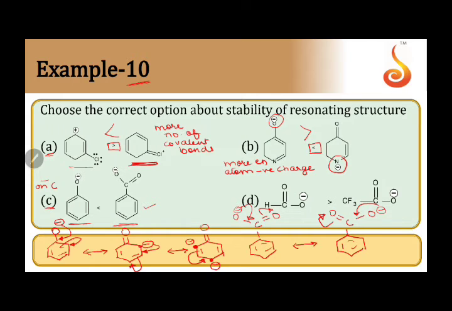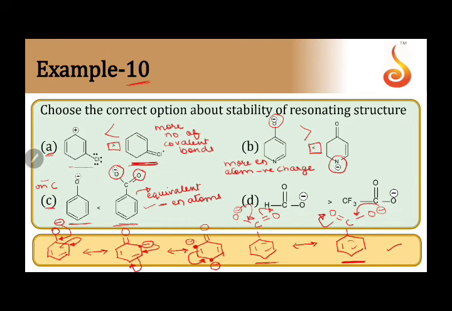In this case, we can make two observations. One is that this resonating form and this resonating form look to be equivalent, same. So this structure shows equivalent resonating forms. The next point to be noted is that here the minus charge is shared between the two oxygen atoms. This oxygen atom, and then it passes to this oxygen atom. So always the minus charge is on electronegative atoms only.